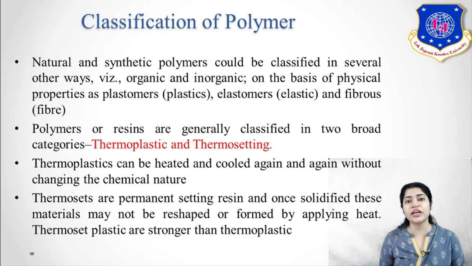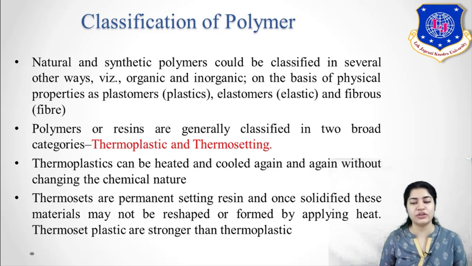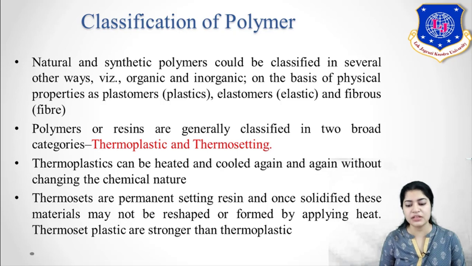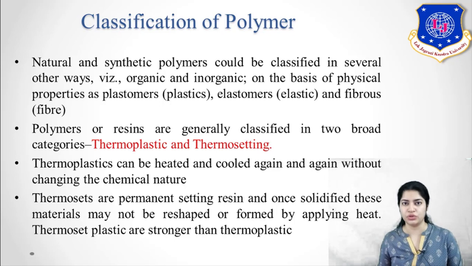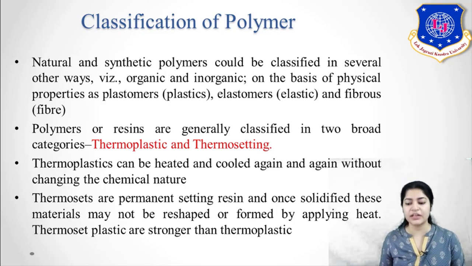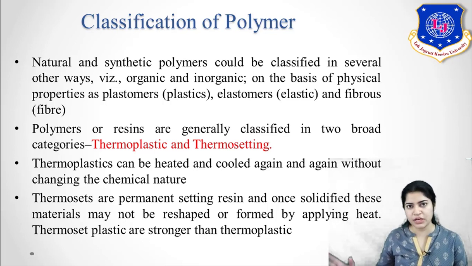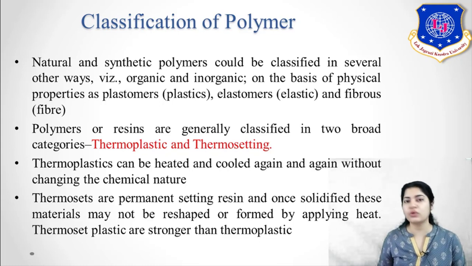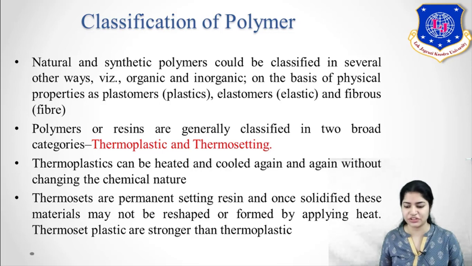Now, if we are talking about the thermal characteristics, then it is classified into two parts as thermoplastic polymers and thermosetting polymers. Now, what is thermoplastic? It can be heated and cooled. Heating and cooling can occur and its chemical structure does not change, it's just the physical appearance that changes. So that is your thermoplastic. Whereas thermosetting polymers are the permanent setting resins. Once you have molded your polymer into a shape, further heating will result in degradation of its chemical structure. So these are the two types of your polymers.